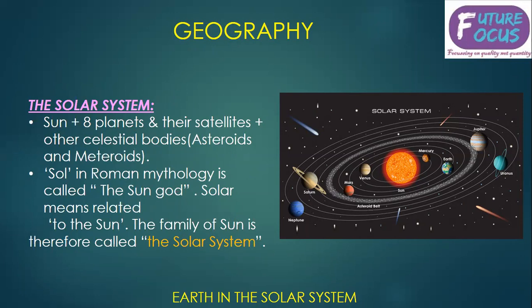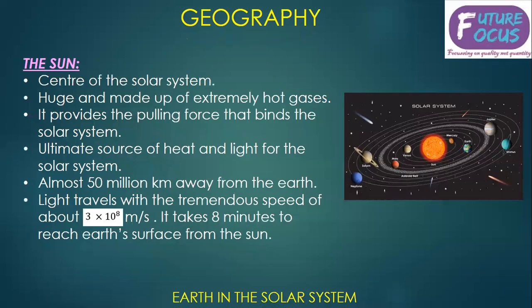Now, Sol comes from Roman mythology. Sol is known as the sun god. So solar is related to the sun. The family of the sun is therefore known as the solar system. You can see in the picture the sun surrounded by the planets, and there are asteroid belts and comets. We will discuss them, don't worry.